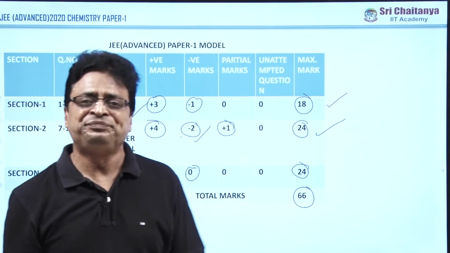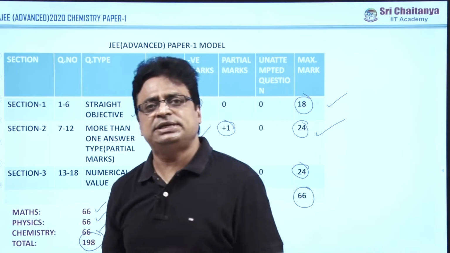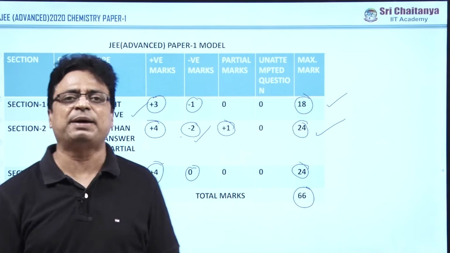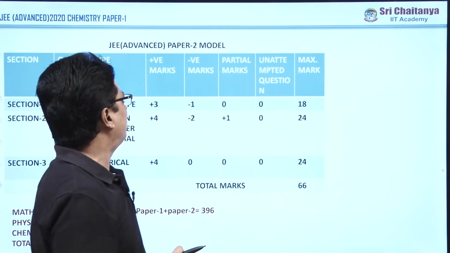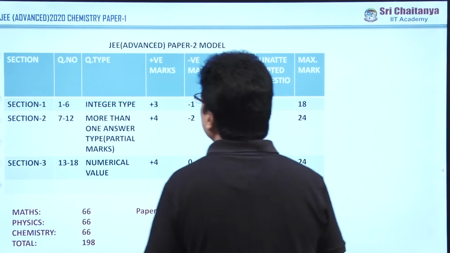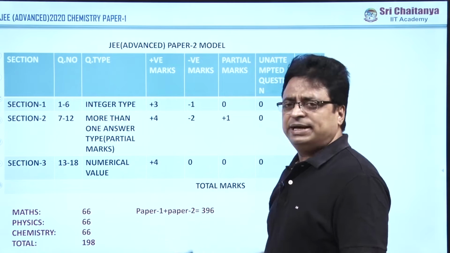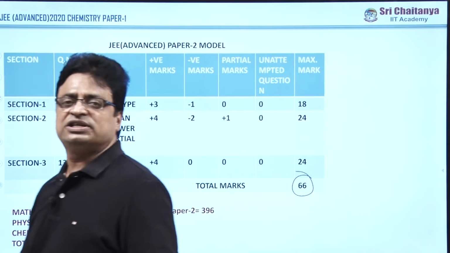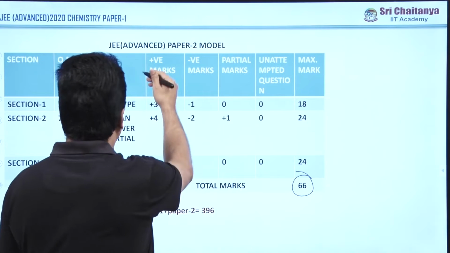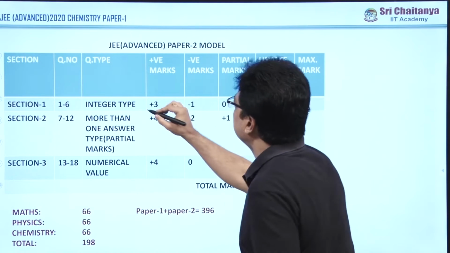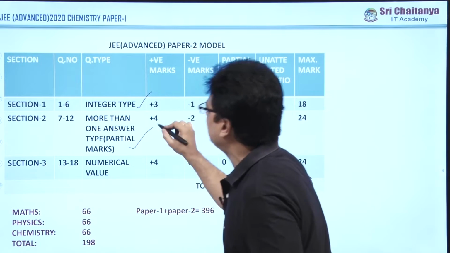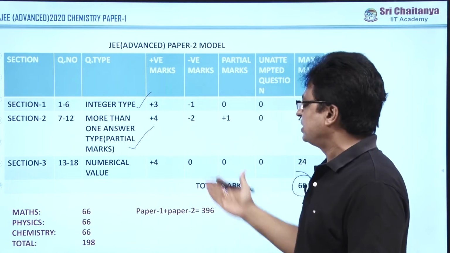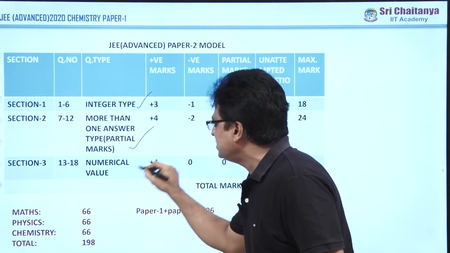So altogether, mathematics was conducted for 66, physics for 66, chemistry for 66, and paper 1 is for 198. This is about paper 1. Now coming to paper 2, here also 3 sections are there. Again, the maximum mark for paper 2 is 66 for each subject. Section 1 is integer type, section 2 is just like in paper 1, more than one answer type with partial marking, same rules, terms and conditions. Section 3 is numerical value.